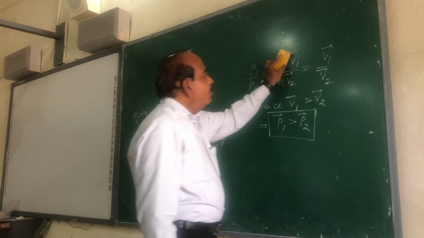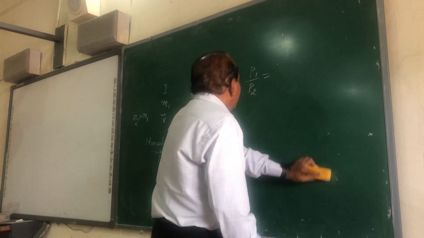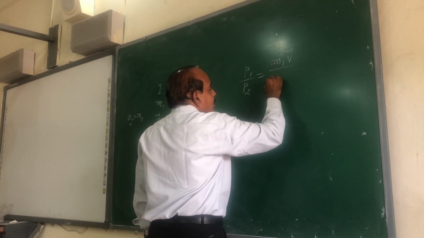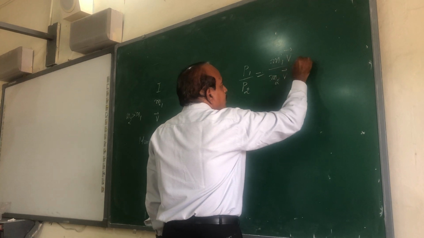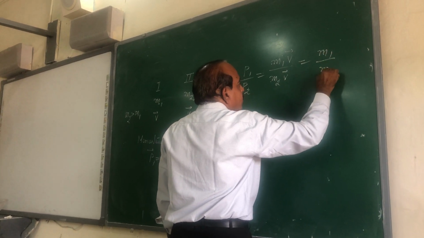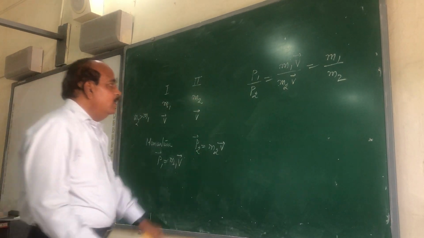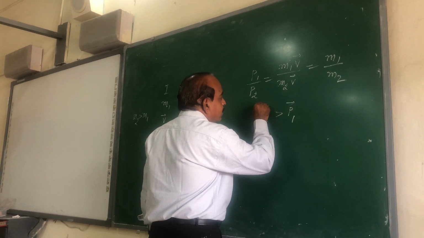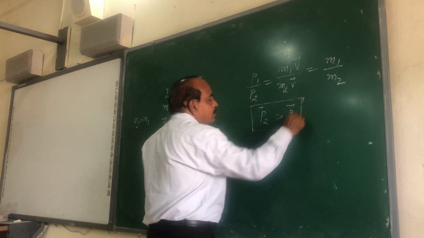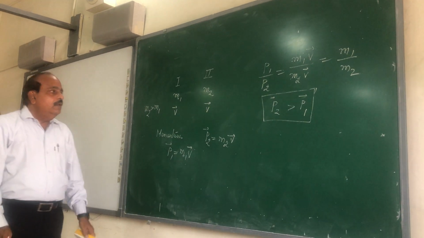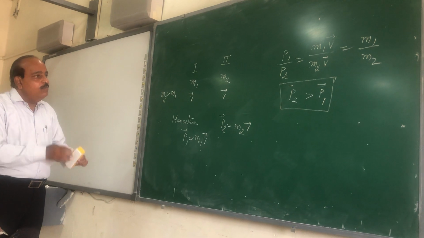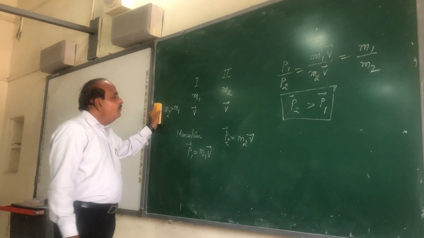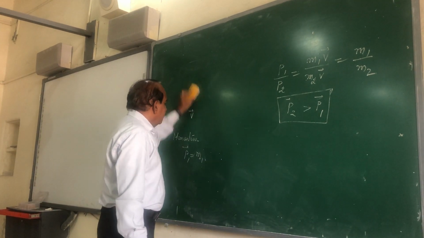We can write the ratio of the momentum of these two bodies as m1 into v upon m2 into v. Naturally it is m1 upon m2 because v cancels out. Since m2 is greater than m1, we will say that the momentum of second body is more than the momentum of first body. So out of the two bodies, the body having more mass is said to be having more momentum. The body moving faster, of same two masses, will be having again more momentum. So momentum is the term which depends on mass and velocity of the body.